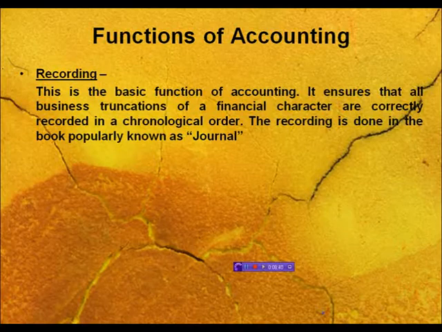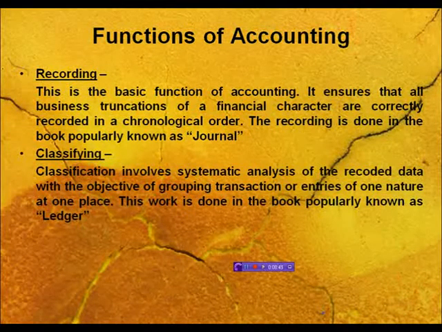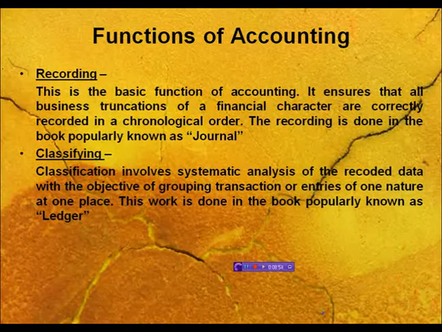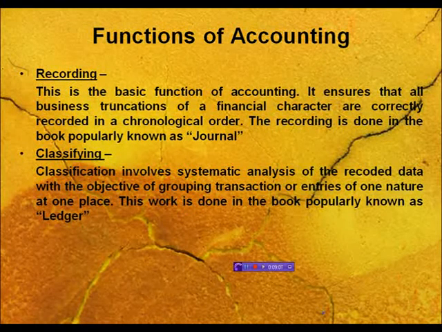The second function is classification. After putting all the transactions in chronological order in the journal, we systematically transfer the data to the book of ledger. For example, if in one month you purchase 10 times, all 10 transactions will collectively come in a single account known as the purchase account. These activities we do in the ledger, and it is known as classification.